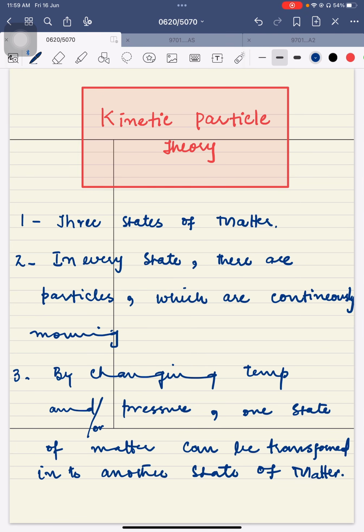So these are the three postulates, the 3 points related to kinetic particle theory.